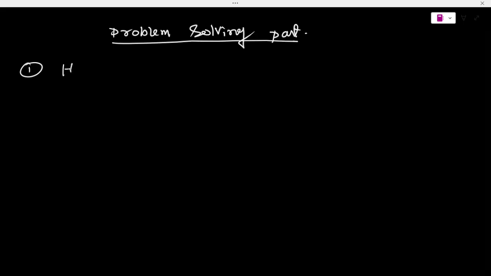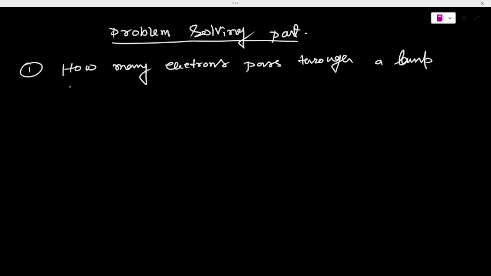Let's write that: how many electrons pass through a lamp in 1 minute, if the current is 300